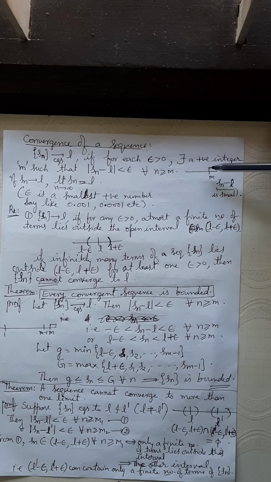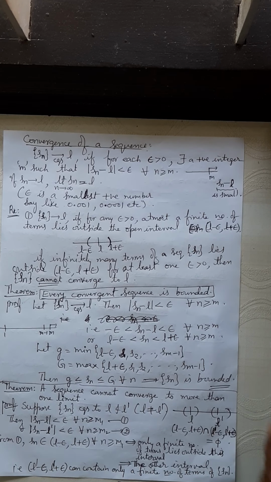So you take m equal to 100. If you pick any term after the 100th term, the difference between that term value and the limit value is very, very small. This is to mean that the sequence is converging to L.